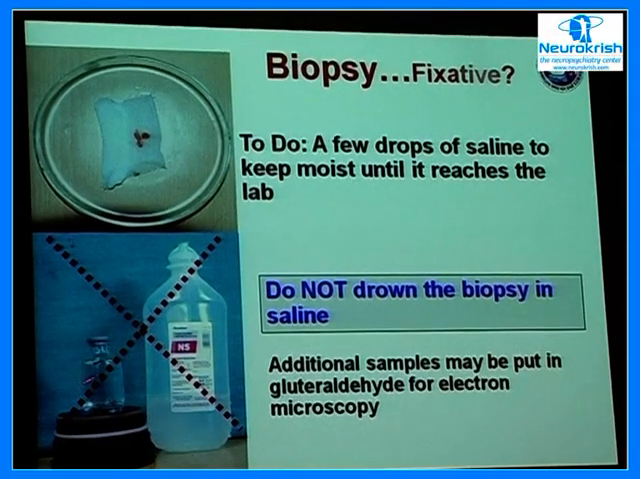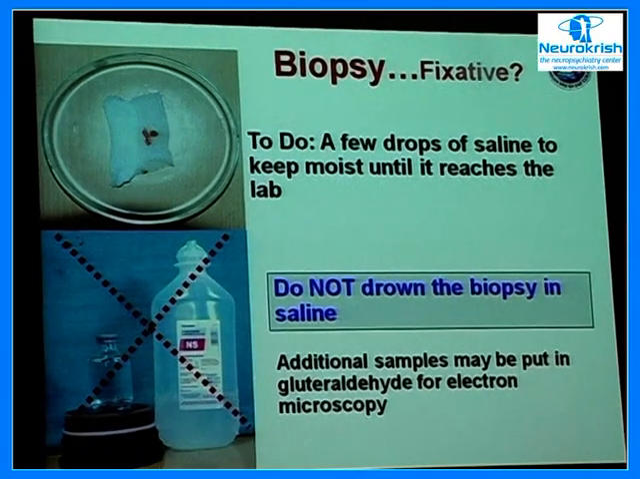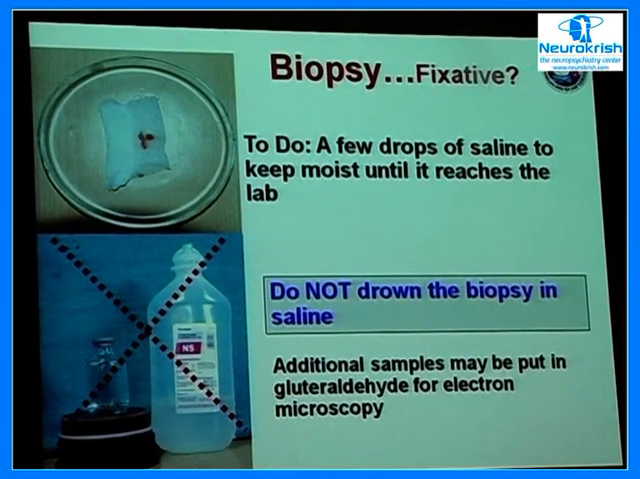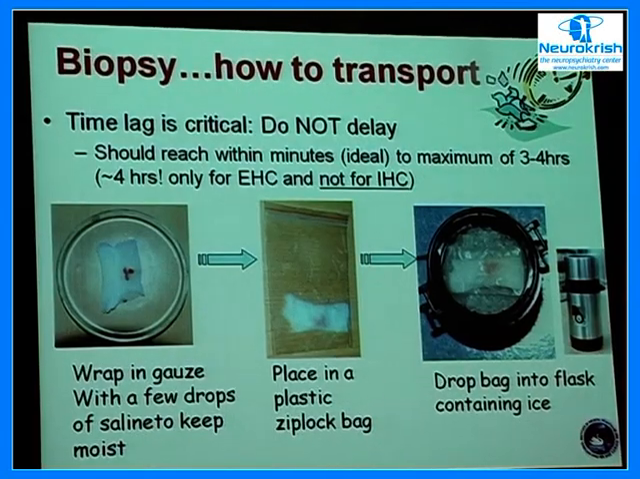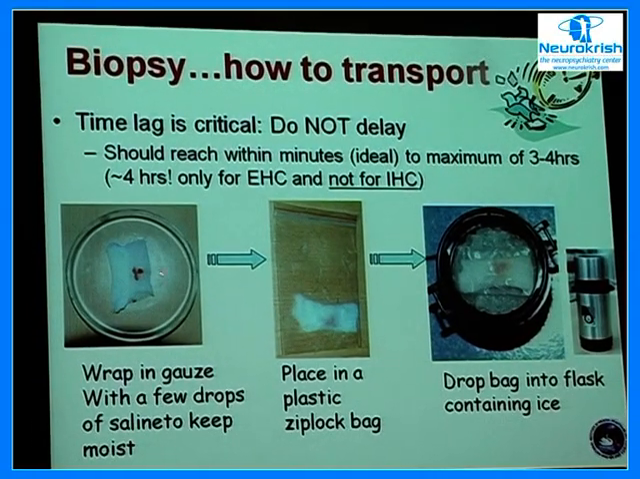Now, you should not put it into a bottle containing saline. This will create a lot of artifacts, and we cannot interpret the tissue because of the artifactual changes. After the biopsy, the gauze piece with the muscle should be dropped into a Ziploc cover, and this Ziploc cover should be put into another Ziploc cover and dropped into a flask containing ice. This is ordinary ice, not dry ice.